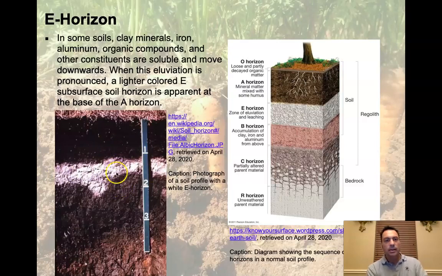So what we see here is a nice E horizon, and it exists as part of the A. It's the base of the A horizon, or near the base of the A. And so here we have the A horizon, and here we have the E horizon. E stands for eluviated. This is a zone of transport away, right? So materials are leaving that zone at the base of the A horizon, which forms the E. So as we move down, we got O, A, E.